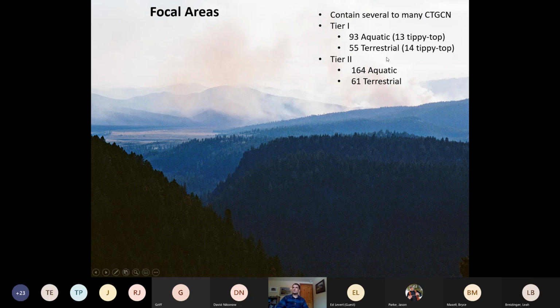And then selected out of all of those tier 1 aquatic and terrestrial priority areas are these tippy top biggest ones of most concern. All of these were developed with expert opinion, habitat modeling, and input from all of our partners, and they are delineated based on hydrologic unit codes.